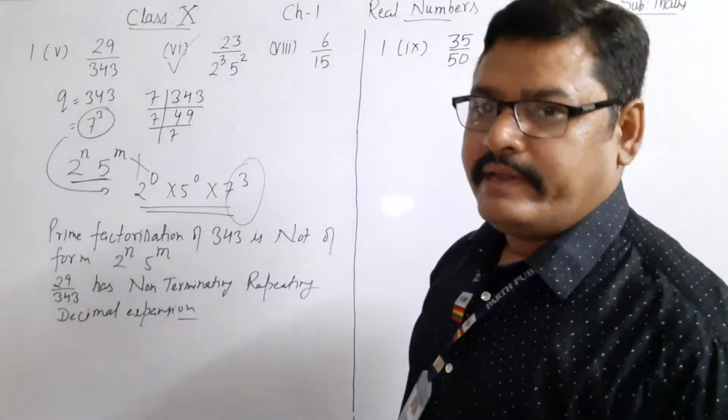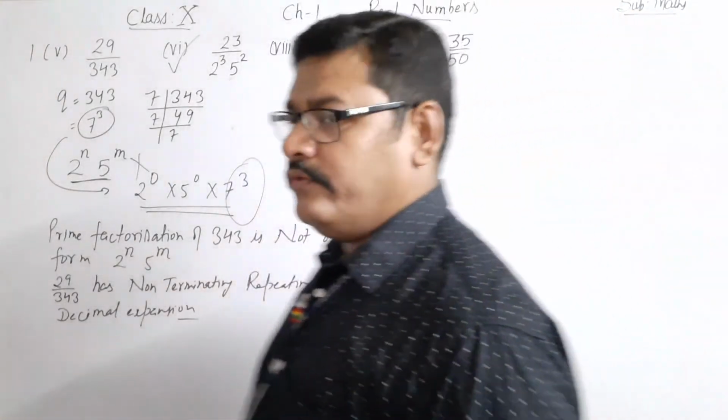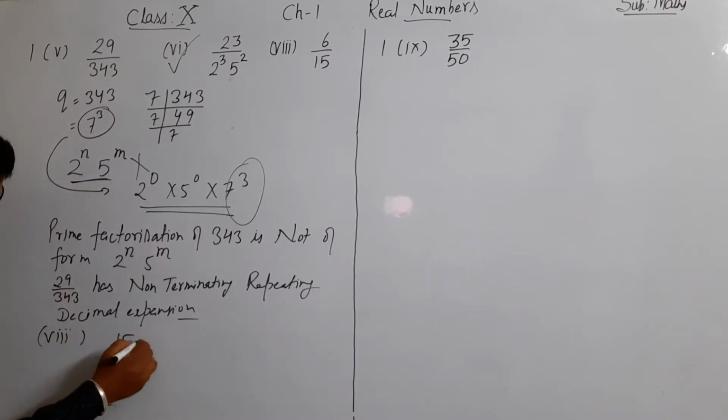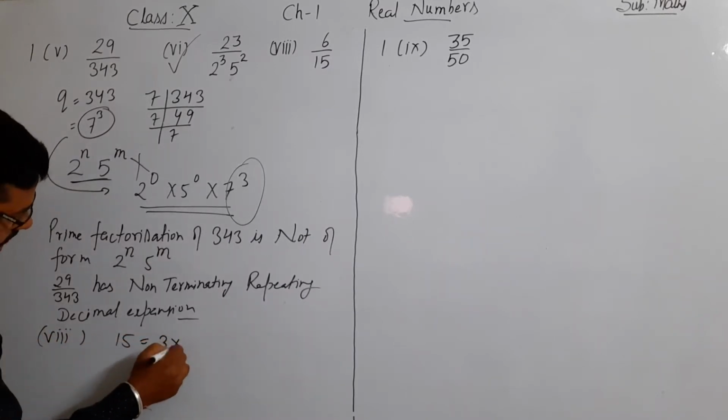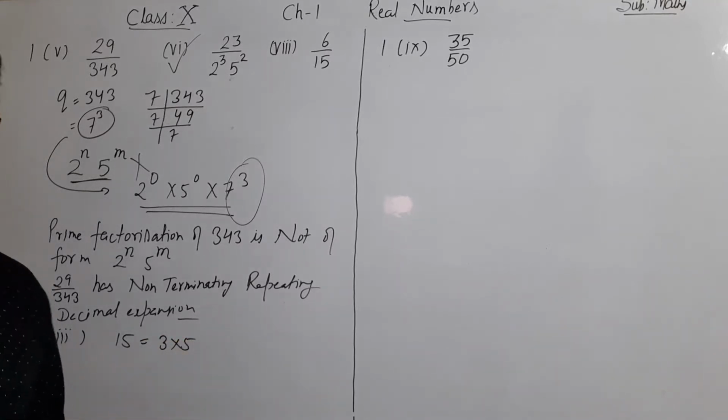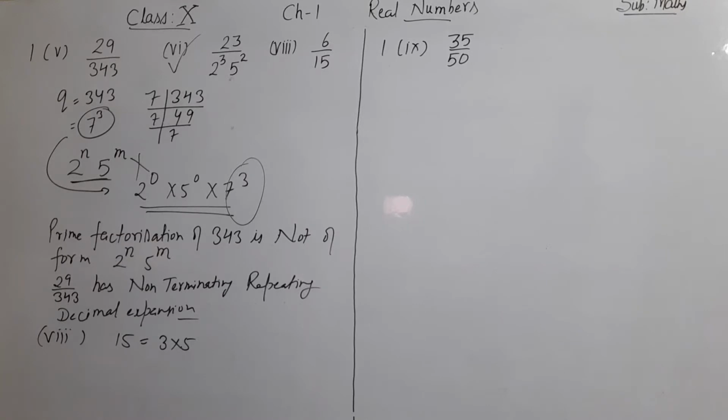Now question number 8, 6 upon 15. In question number 8, the factorization of 15 is equal to 3 into 5. 5 is there in the factorization. We can also write 2 raised to power 0. But see again, this is the extra factor 3.